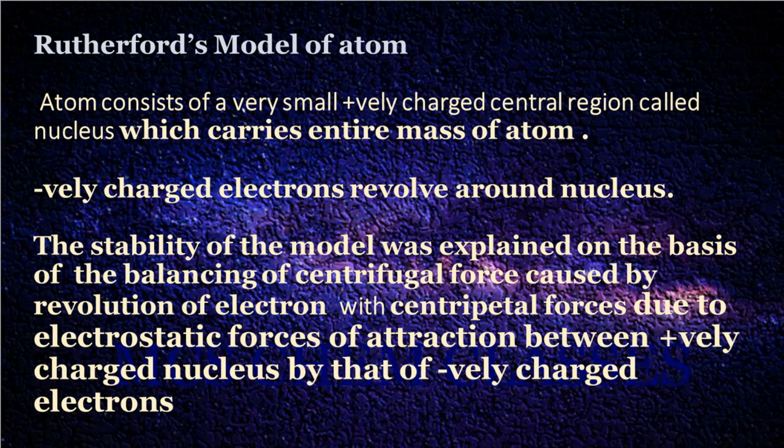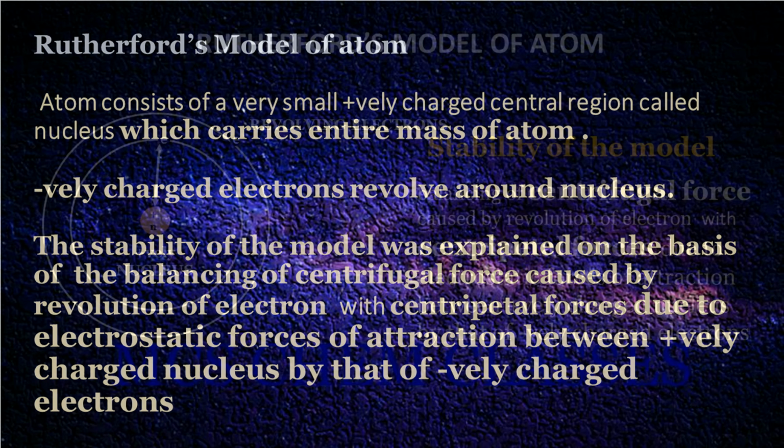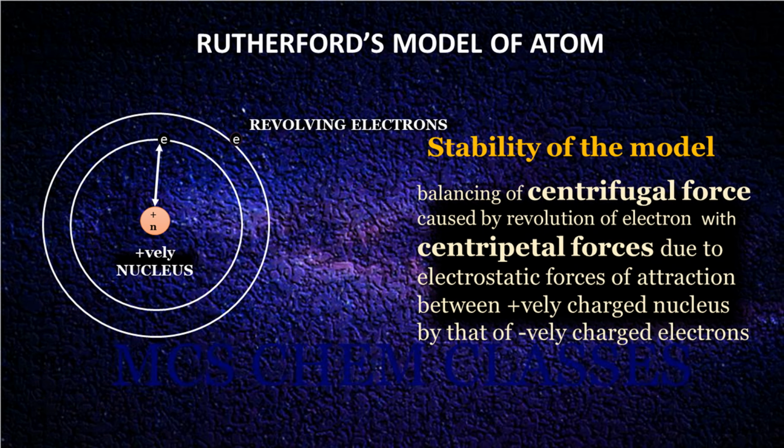Let us look into the model that was proposed by Rutherford. According to him, an atom consists of a very small central region called nucleus, which is positively charged, and the entire mass of atom is concentrated in this small region. The size of nucleus is around 10 raised to minus 15 meters, and the size of atom around 10 raised to minus 10 meters or 1 angstrom.